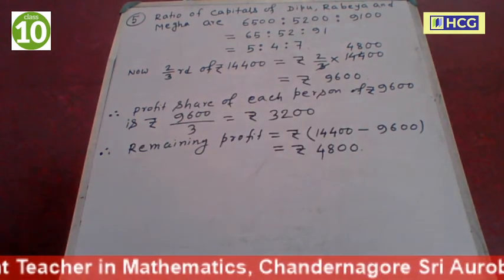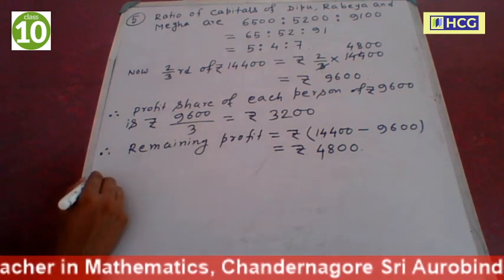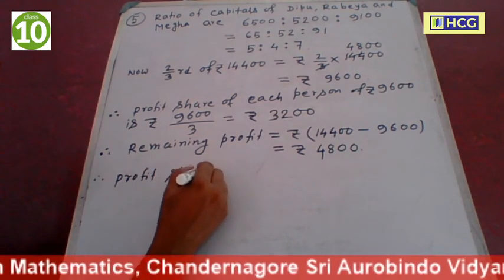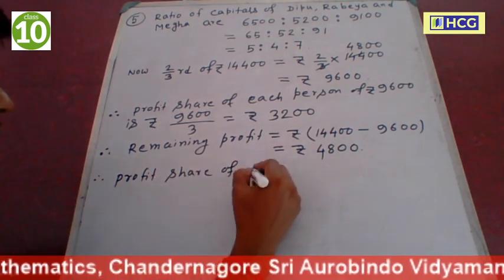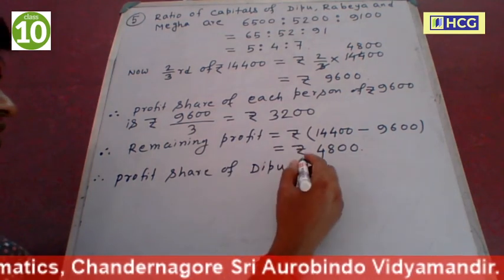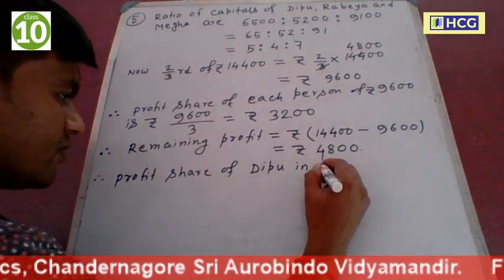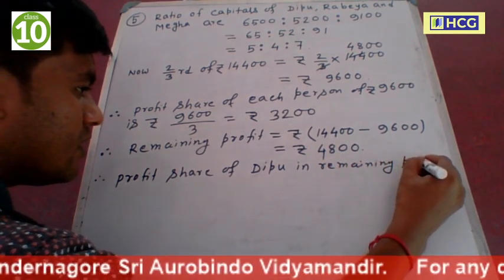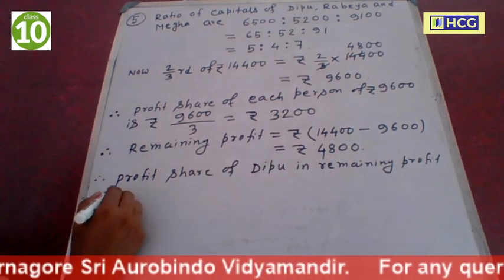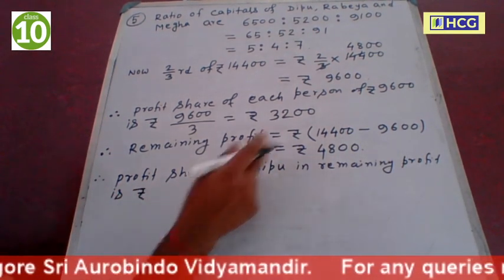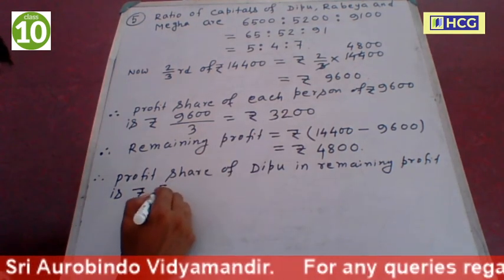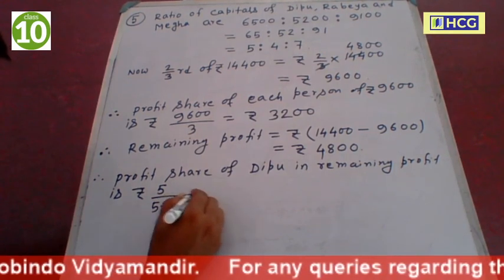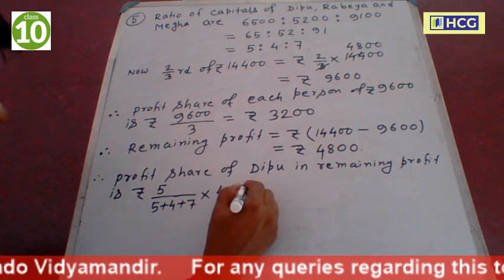In 4,800, the profit share of Dipu. So therefore profit share of Dipu in remaining profit is rupees 5 by 5 plus 4 plus 7 into 4,800.